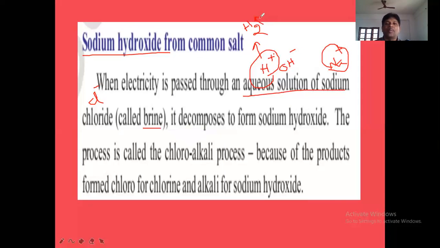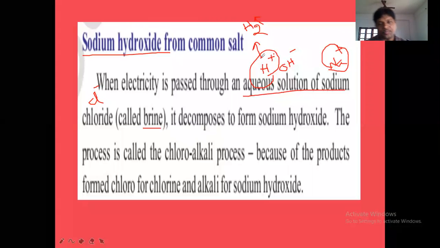So at cathode, what will be produced here? H2 gas will be produced from which ions? From H plus ions. The H plus ions are discharging to form H2 gas. Each H plus gains 1 electron from cathode. 2 H plus will gain 2 electrons to form 2 atoms of hydrogen. The 2 atoms of hydrogen will be in the form of H2 molecule. So this H2 gas will be produced at cathode from H plus ions.